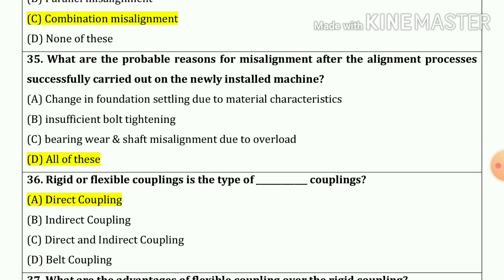Now 35 number. What are the probable reasons for the misalignment after the alignment process successfully carried out on the newly installed machine? So our answer is A, B, C. That means all of these, which is our correct answer.